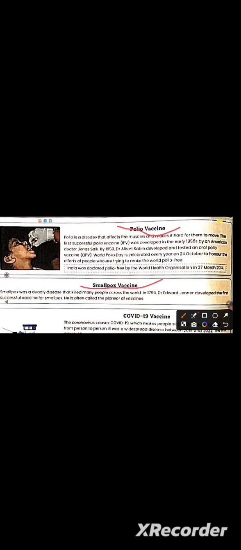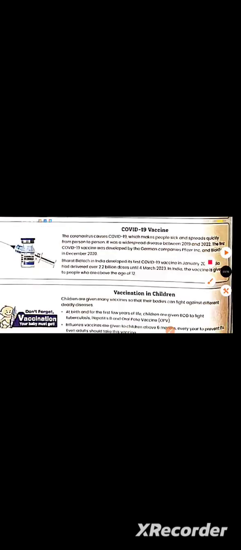I think 4 to 5 years ago we suffered from a disease, that is COVID-19. So we will go through COVID-19 vaccines. All of you are aware of this COVID-19 disease. See here, the coronavirus. What is COVID-19?